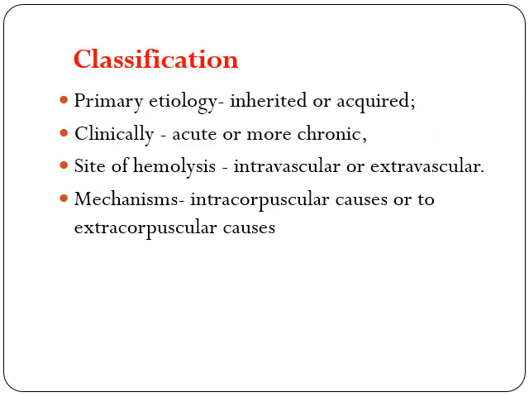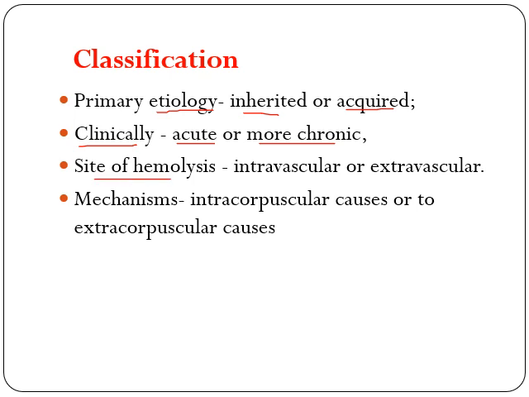Now next, the classification of hemolytic anemia. This can be classified on the basis of etiology, meaning the cause. It can be inherited or acquired. Clinically, how the patients come to us, it can be an acute manifestation or a chronic disease, so acute hemolytic anemia or chronic hemolytic anemia.